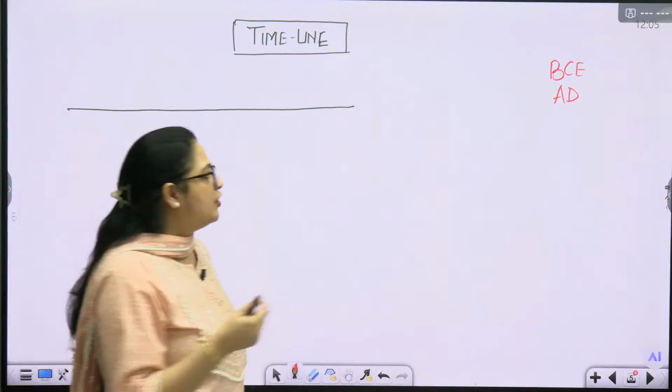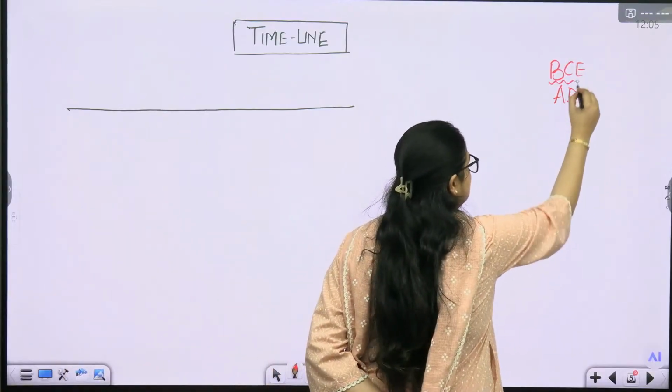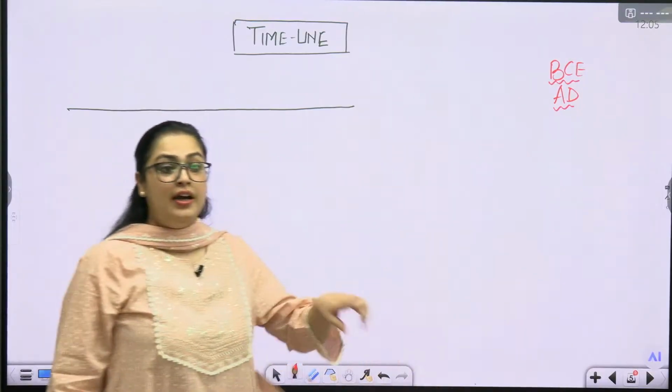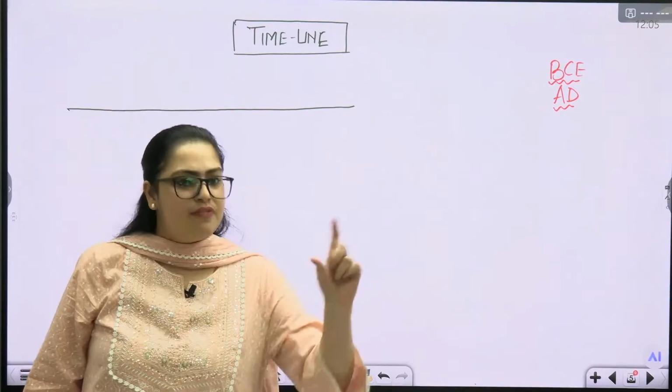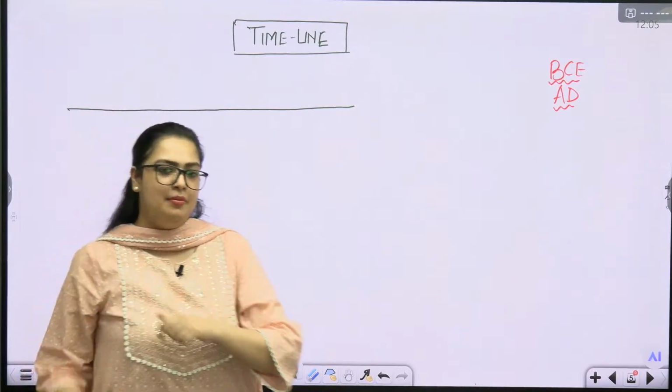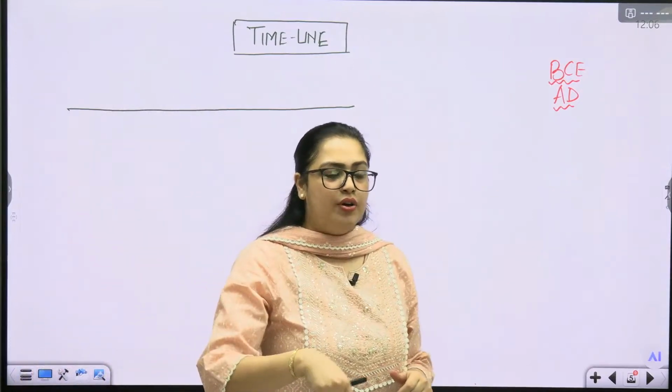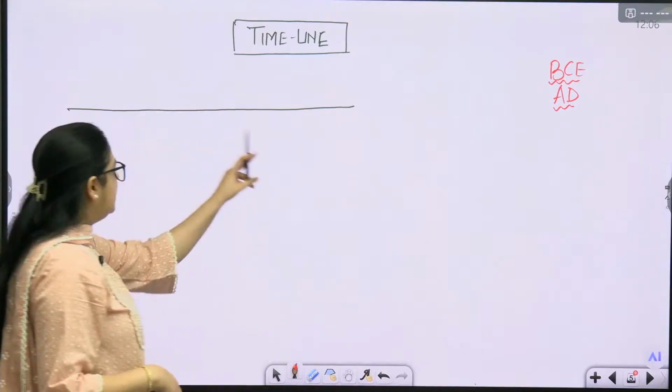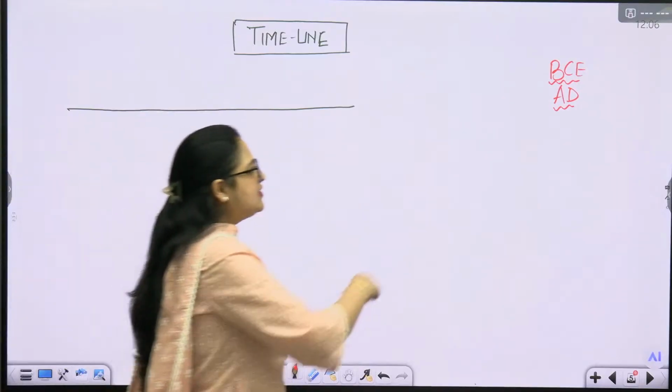Right? So when we are talking about BCE AD, we are talking about years. A specific year we are referring to. If I say 2026 AD, matlab this year. Okay. Now if you look at the timeline here, the timeline starts from BCE.